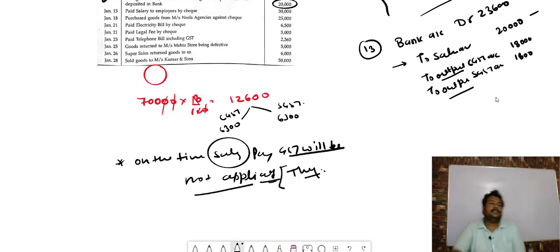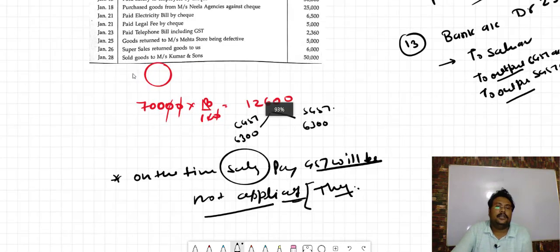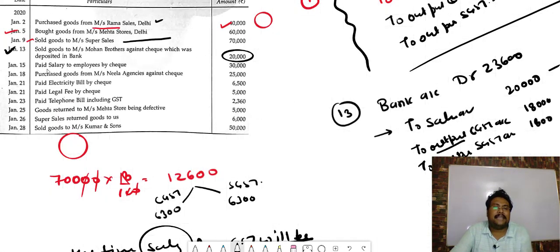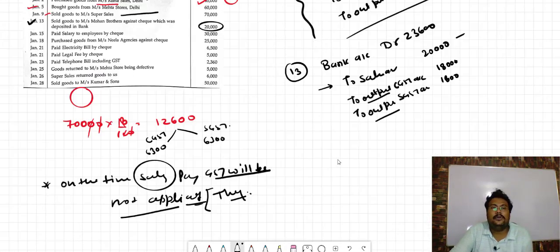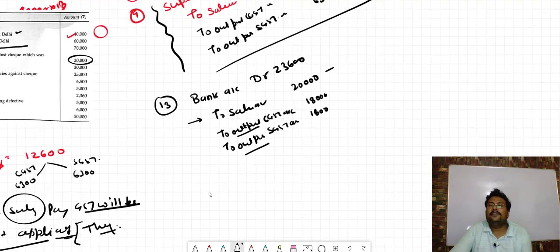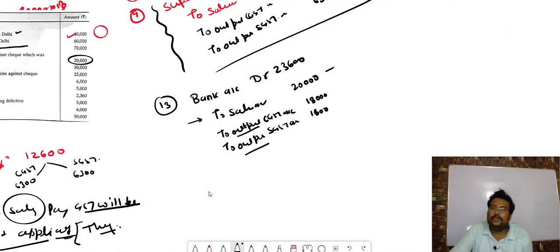Suppose it is written here: paid salary to employees by check 30,000. On this particular entry, nothing will be recorded: no CGST, no SGST, no IGST.